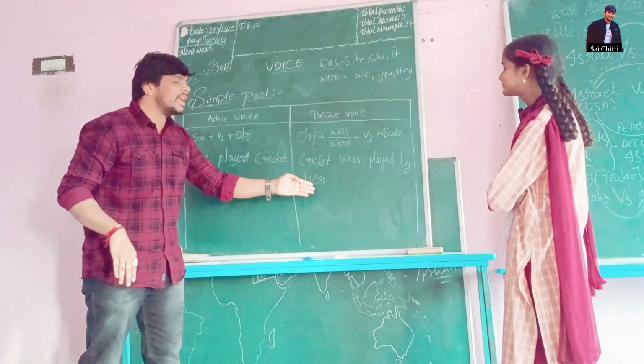In passive voice, first we use the object. Then the subject.